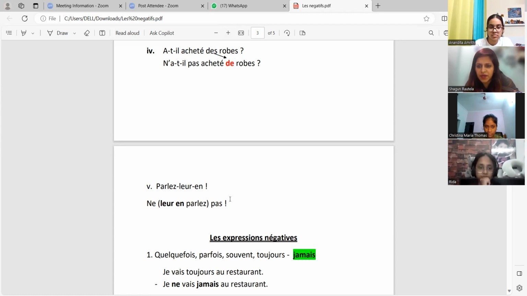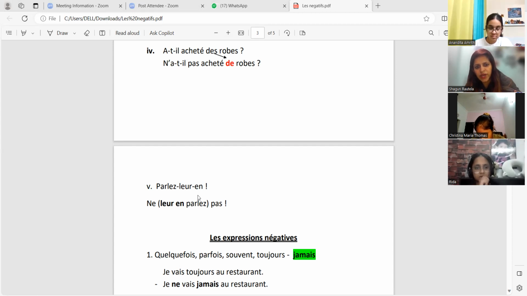Imperative, and imperative positive. Whenever imperative positive is there, where are the pronouns? The pronouns are after the verb. All the pronouns will be after the verb. Can you see? Parlez, leur, en.